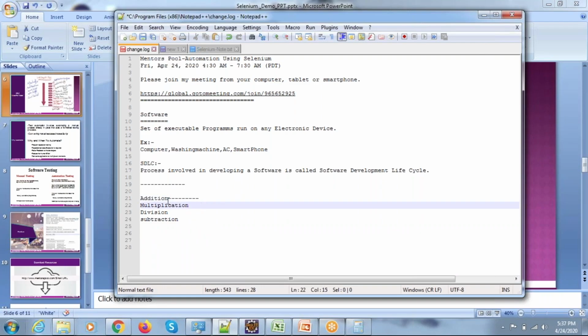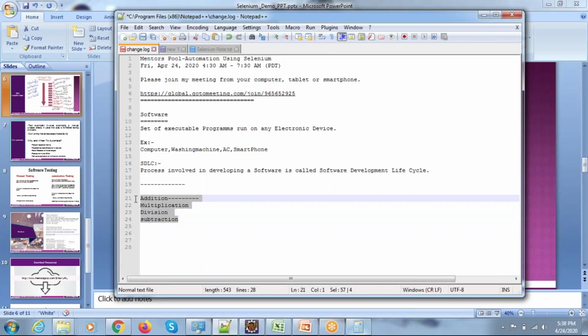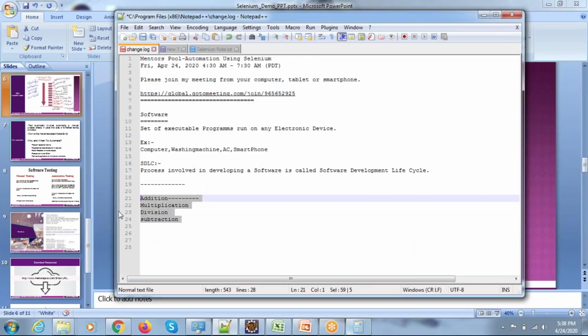Suppose you are doing the addition operation. 5 plus 2 should result in 7, but it should not result in 0 or 3. It should result in the accurate value, 5 plus 2 as 7. Similarly, you need to develop each and every program effectively, and it should be a working program. All these programs integrated together, you call it a calculator. So this is a simple example for software, working programs.